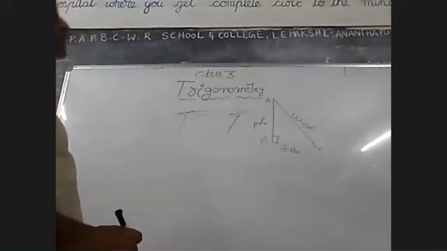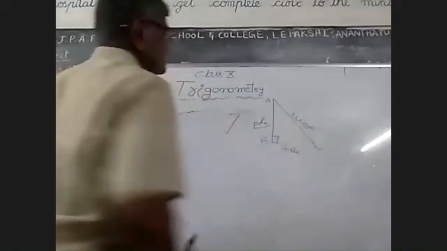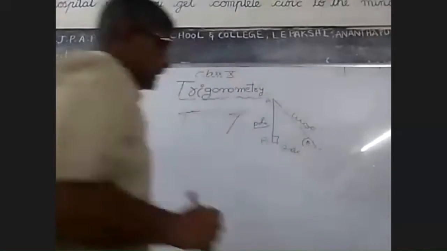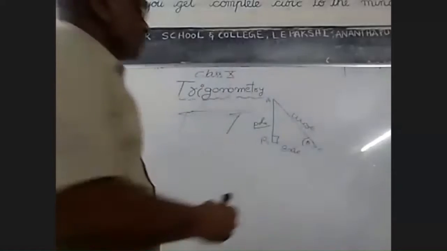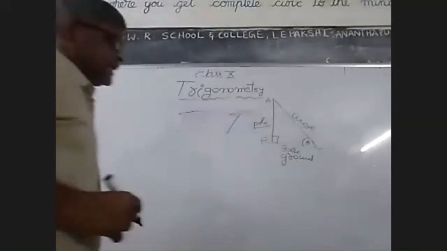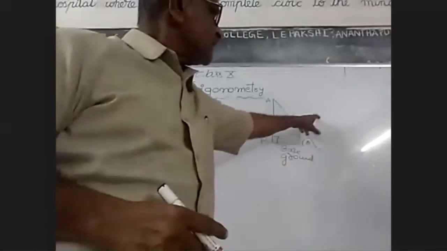Suppose you take the pole as A, B, or you think some angle is there here. So this is the angle. BC is the ground. So some angle is there between the ground side and the wire.